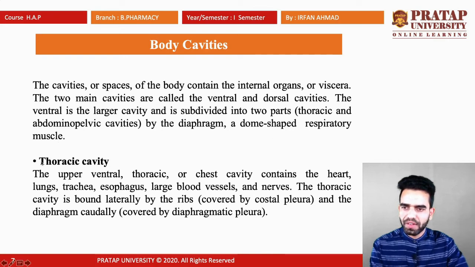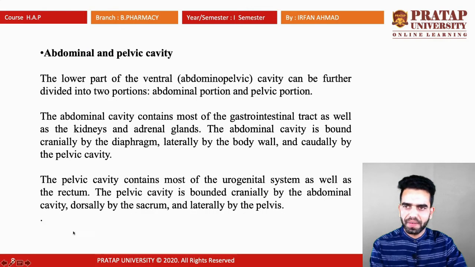Now what is the thoracic cavity? The upper ventral thoracic or chest cavity contains the heart, lungs, trachea, esophagus, large blood vessels and nerves. The thoracic cavity is bound laterally by the ribs and covered by the costal pleura, and caudally by the diaphragm, covered by the diaphragmatic pleura. The abdominal and pelvic cavity will be depicted in the diagram at the last.